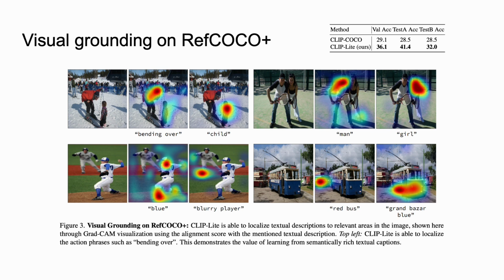We now demonstrate the visual grounding performance of CLIP-Lite on the RefCOCO+ dataset. We show that the CLIP-Lite is able to localize textual descriptions to relevant areas in the image, shown here through visual GradCAM visualizations using the alignment score with the mentioned textual description. Top left shows that CLIP-Lite is able to localize the action phrases such as bending over. This demonstrates the value of learning from semantically rich textual captions, and that the model is able to learn a joint latent space between images and text and is able to connect relevant visual patterns to the corresponding textual descriptions.